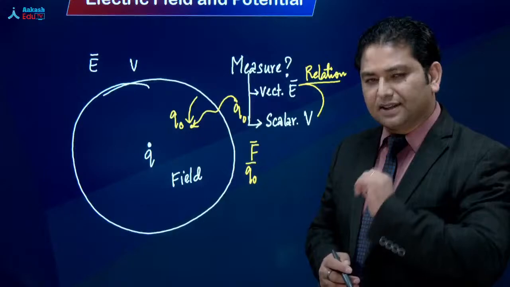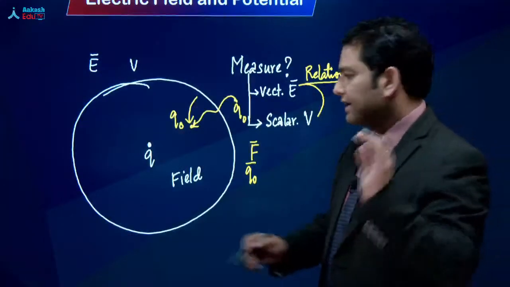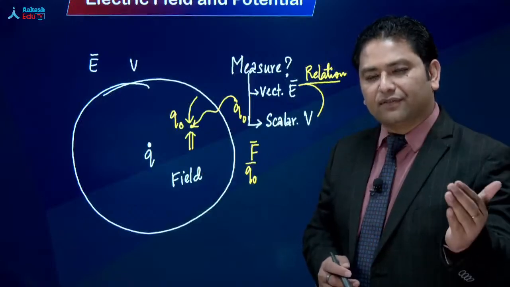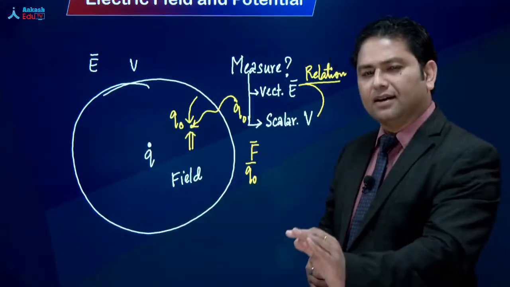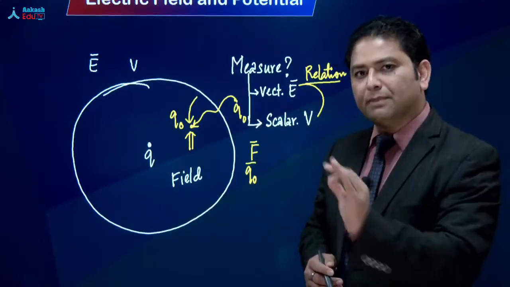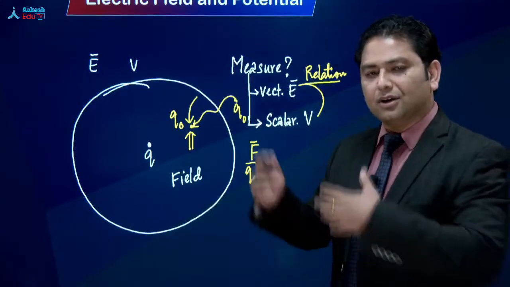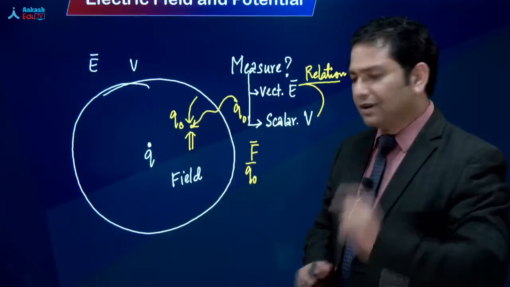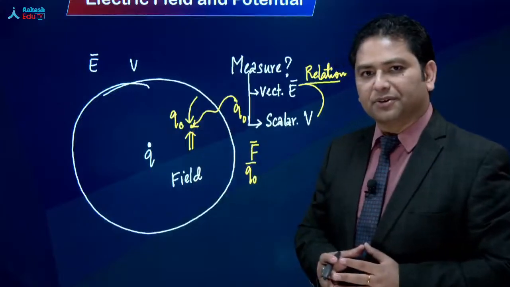Now look at the difference. Define करना है उसी given point पे. जब electric field define करना है, we keep it there. इधर उधर मूव नहीं करेंगे, नहीं हिलेंगे. Exactly उसी point पे test charge को रखेंगे. We'll see the force experienced per unit test charge. That will be the electric field at this given point.